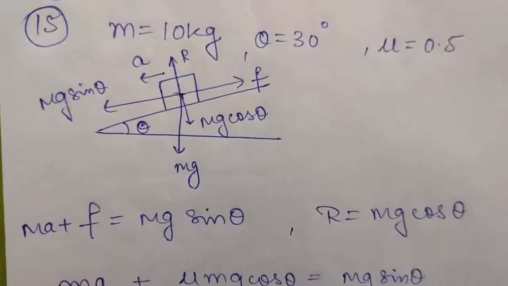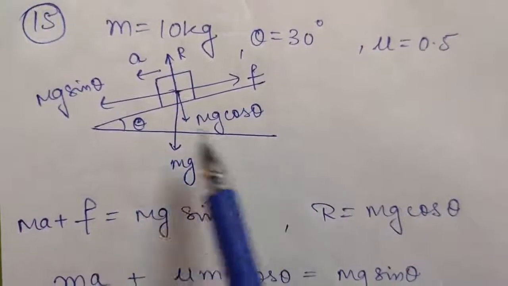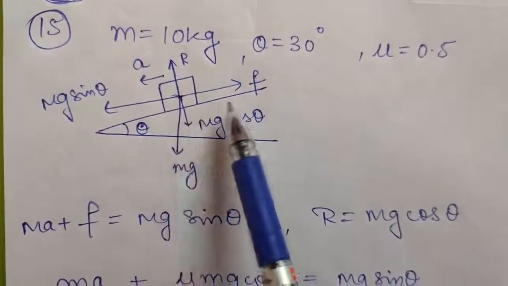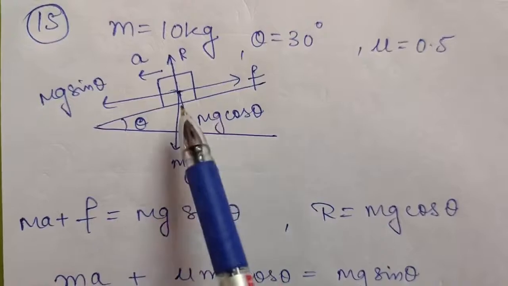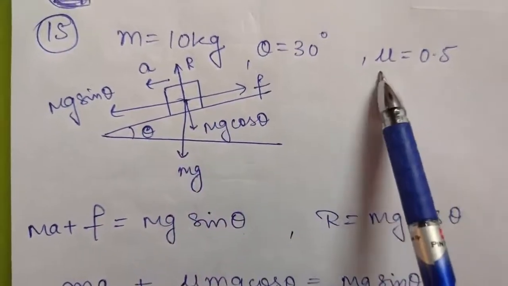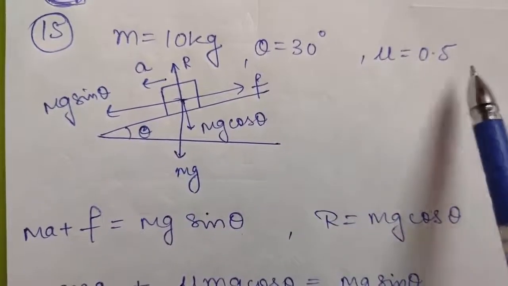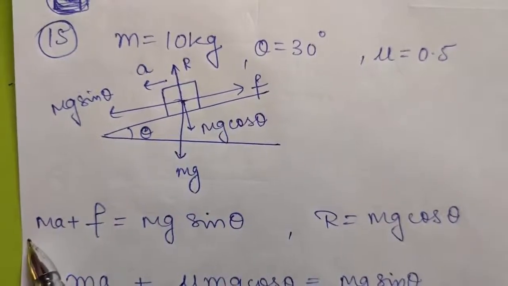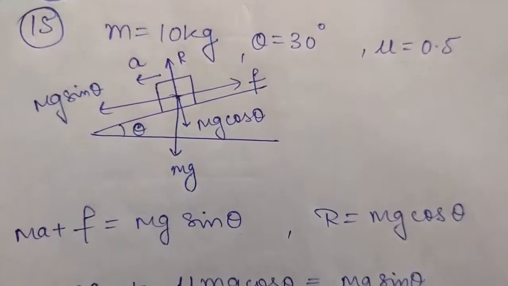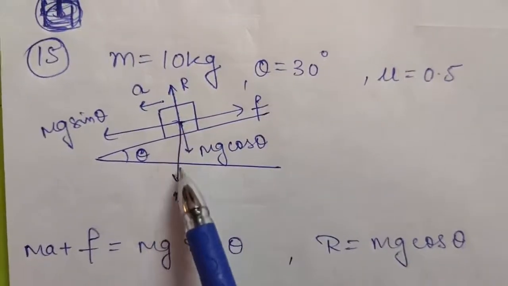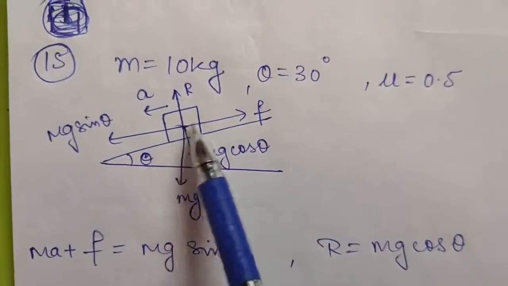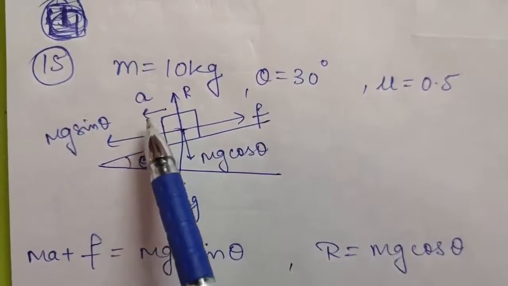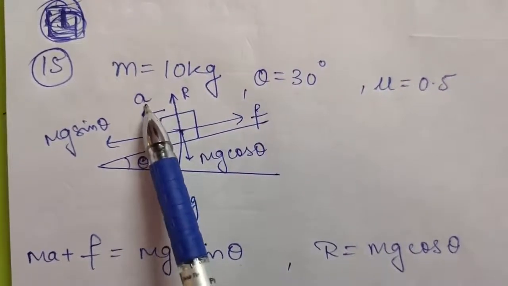In question number 15, you are given an inclined plane of angle 30 degrees. A block of mass 10 kg is placed on this inclined plane, and the coefficient of friction is given to be 0.5. First of all, we will calculate all the forces acting on this block. Its weight would be acting downward. Force of friction will be acting in this direction. Let us suppose it is moving forward with acceleration A, and we have to calculate this A only.